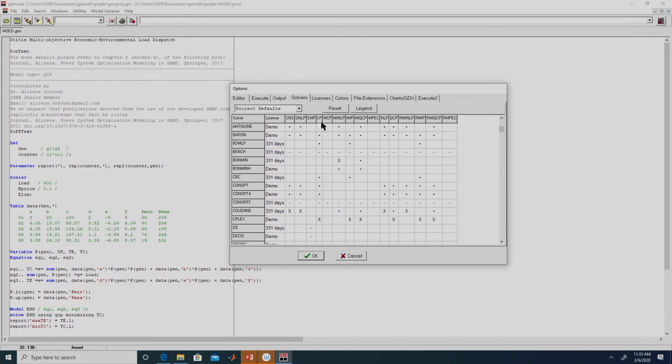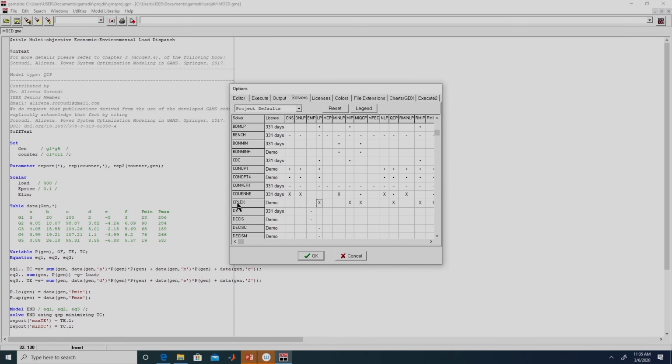For linear programming, if we want to select, let us say, the Baron solver, we need to click over here. Now whenever we solve a linear programming problem, it will use Baron to solve this unless we override the options in the GAMS file itself. Similarly, we can select Baron for solving MINLP problems. Right now BONMIN is being used, but if we want to override that option, we can click over here. Now linear programming as well as nonlinear programming will be solved by Baron. We can reset this to the default values. Clicking on a particular solver name will make it the default solver for the compatible set of problems.